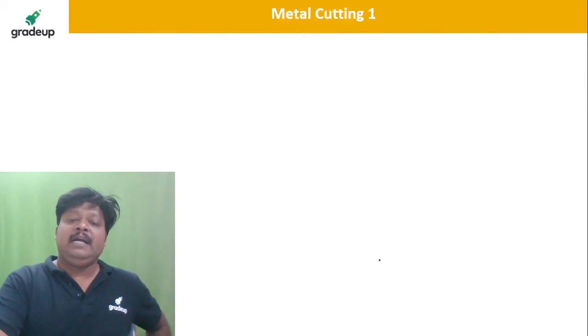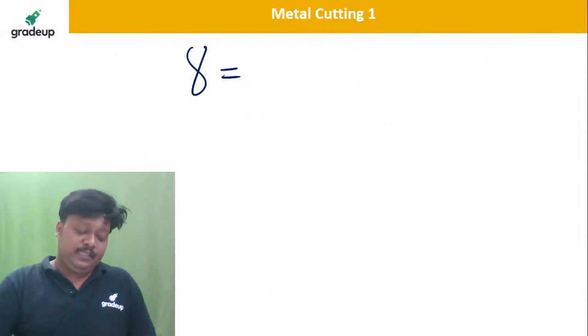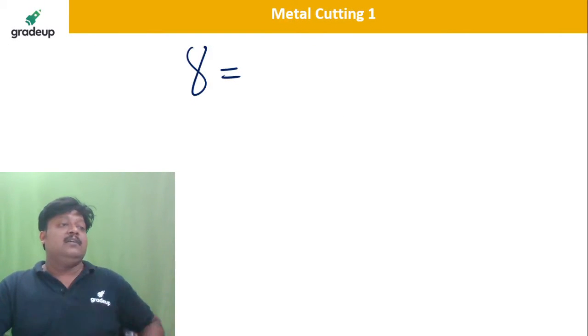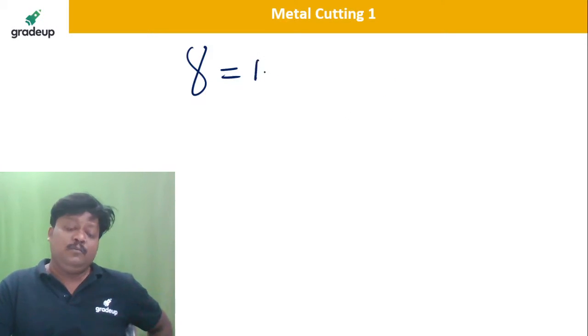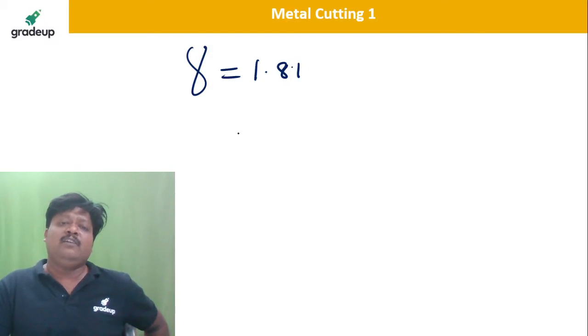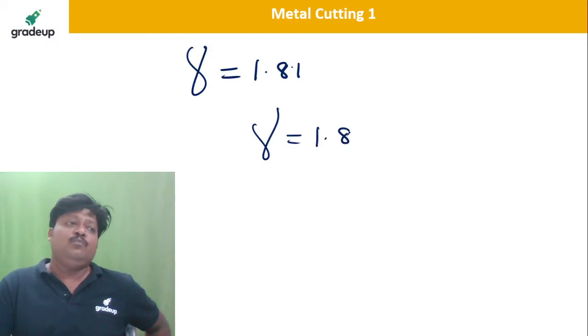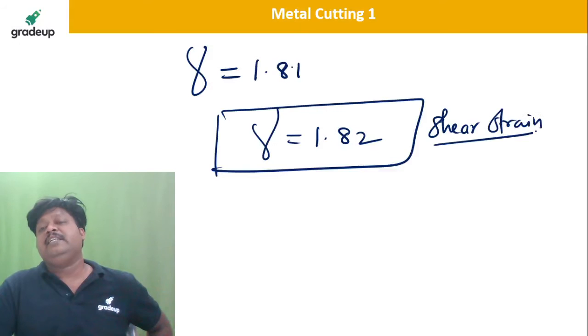So gamma is equal to 1.47 plus 0.34, which is 1.81. It is 1.8169, that is 1.82. I will round off, so gamma is equal to 1.8. This is the shear strain.